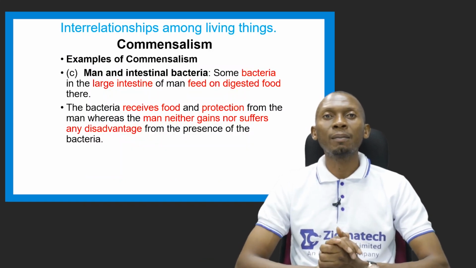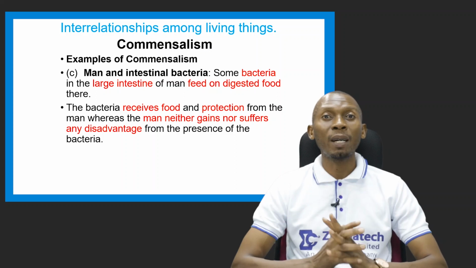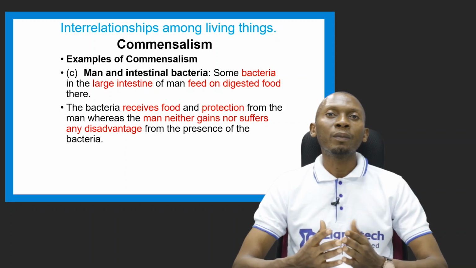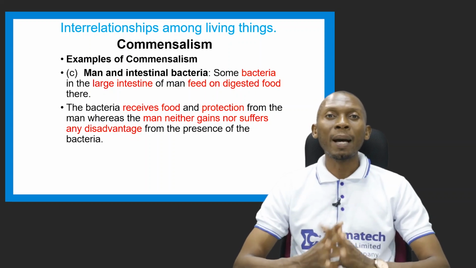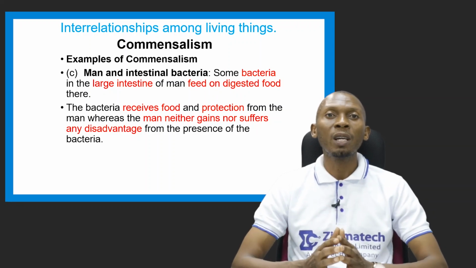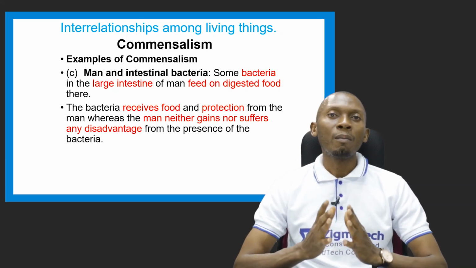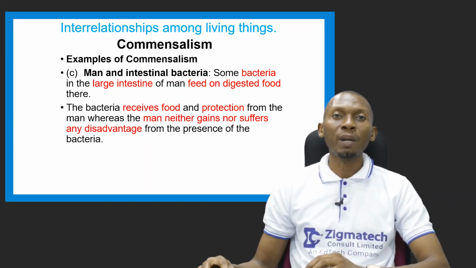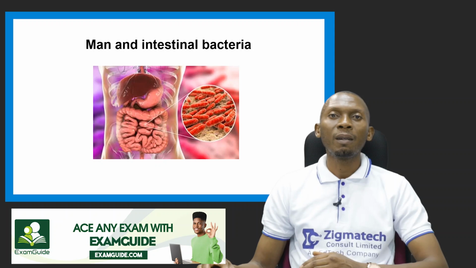Another example of commensalism is man and intestinal bacteria. Now, in the large intestine of man, some bacteria are located, and these bacteria feed on digested food that is ingested by man. So how does the bacteria benefit in this situation? These are healthy bacteria. They receive food and protection from man, but in this case, the man neither gains nor suffers any disadvantage from the presence of such bacteria. This picture also depicts the relationship between man and intestinal bacteria.